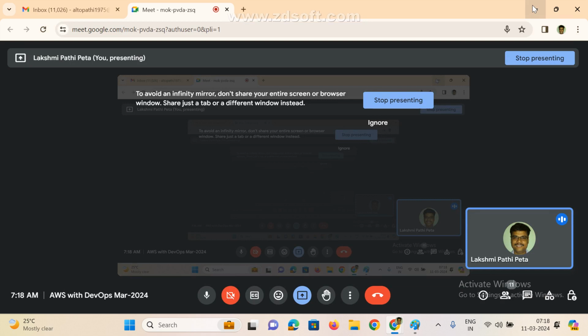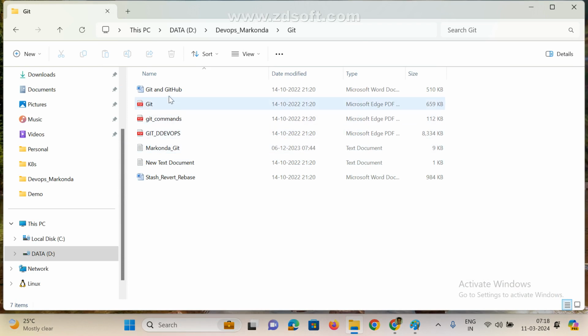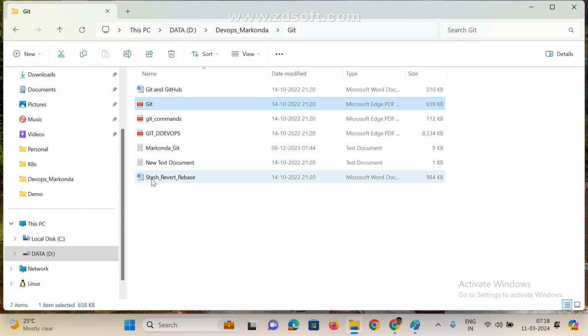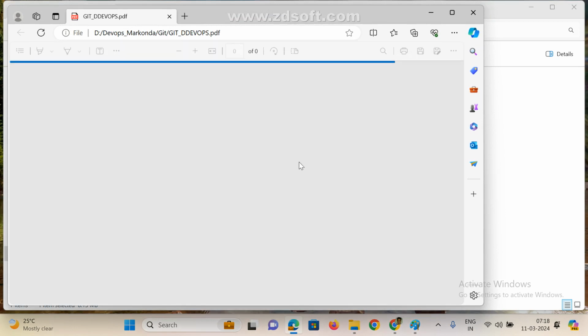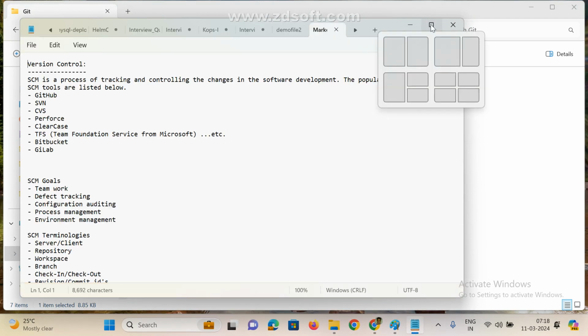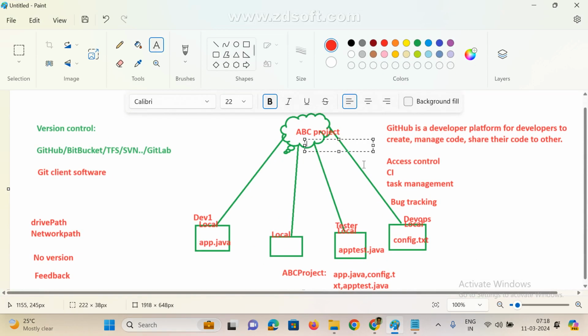Okay. Now if we go here, first we'll see how it works. Just orally we can get something. Now if you go here, these are the version controls. See here, what is version control? SCM is nothing but source code management. Source code is nothing but our project code. Every project has some source code.